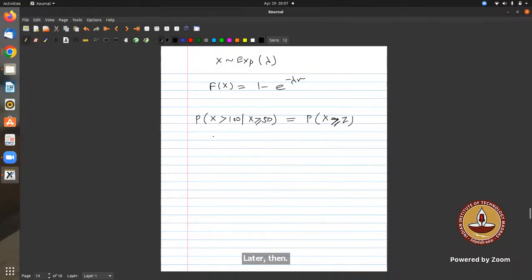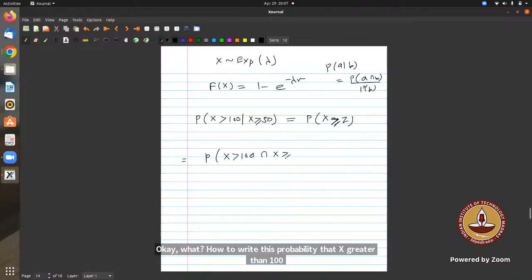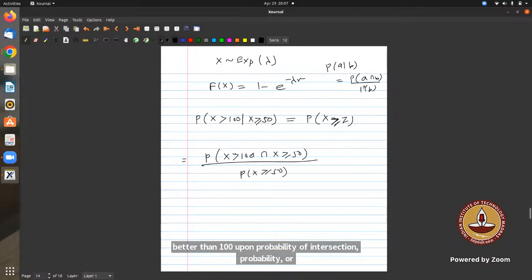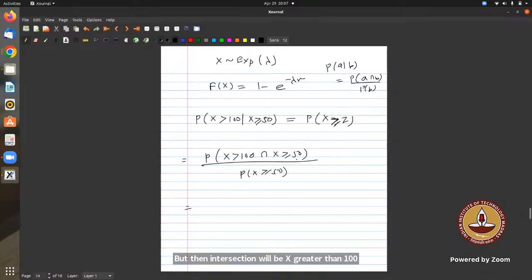Now, how do we write this? What is the probability of A given B? It is the probability of A intersection B upon the probability of B. So the numerator is the probability that X is greater than 100, because the intersection will be X greater than 100. Let's say this is the number line, with 50 and 100. Whatever is greater than 100 is also greater than 50.